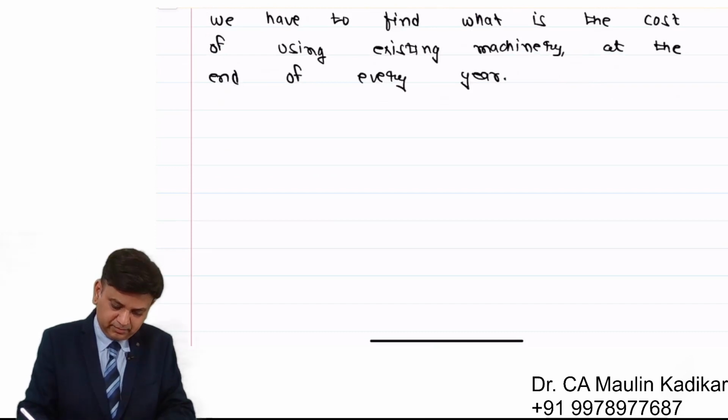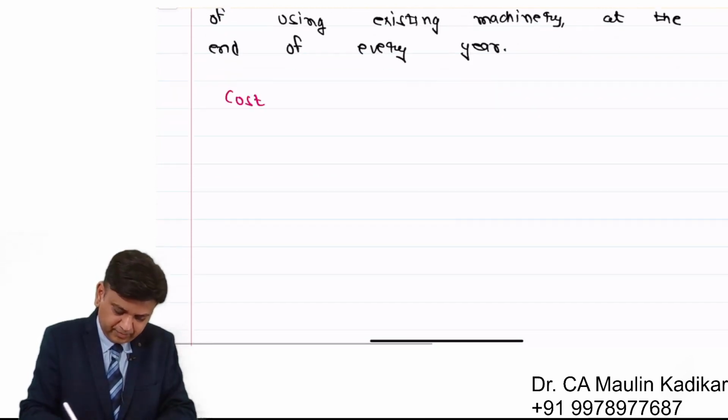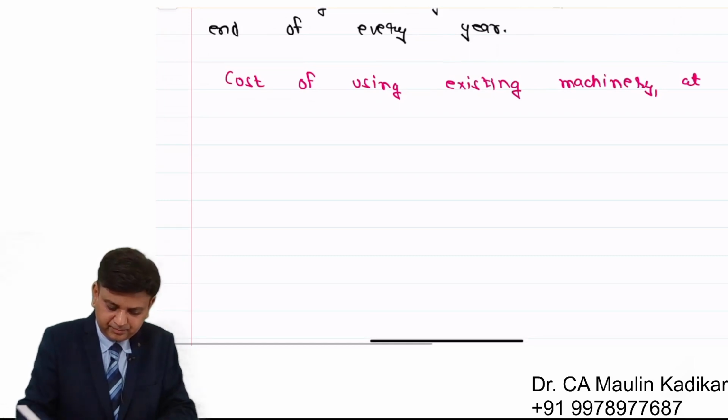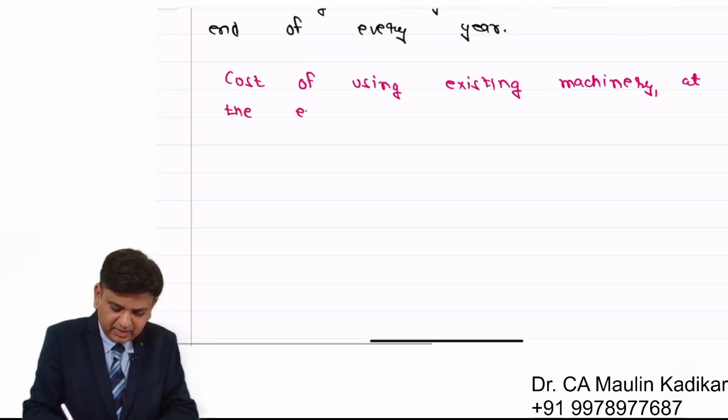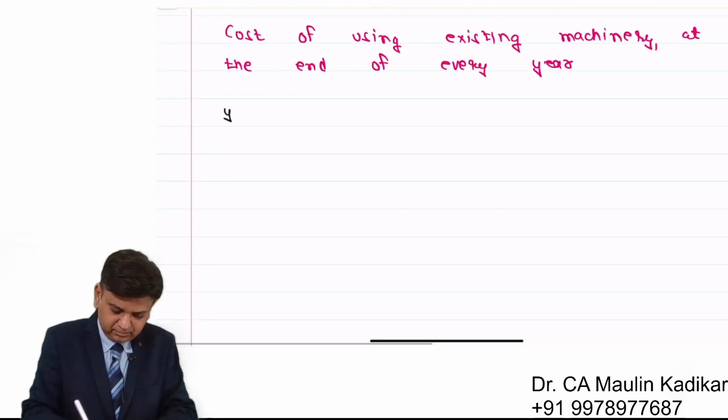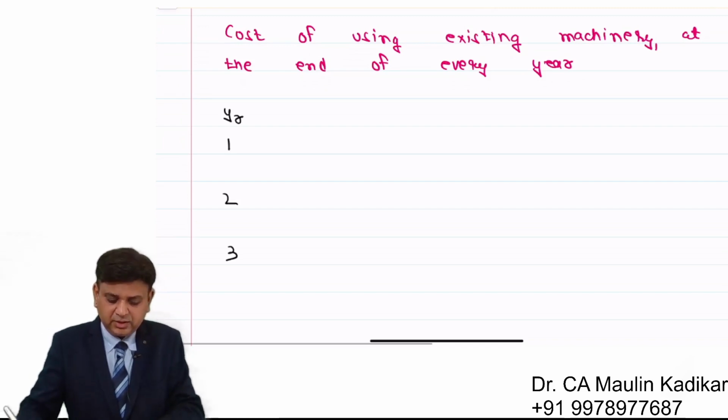Heading, write down: cost of using existing machinery at the end of every year. First year end, second year end, third year end.